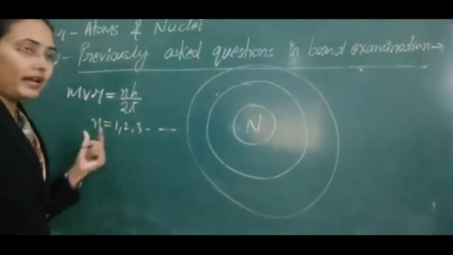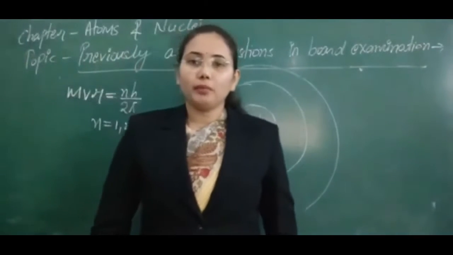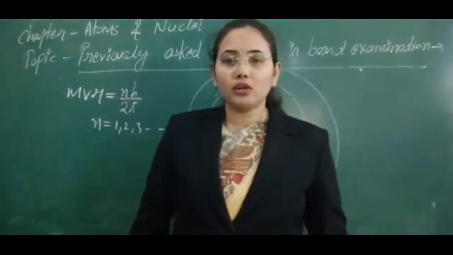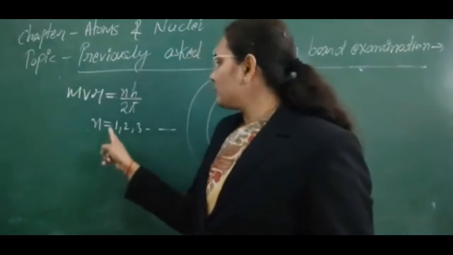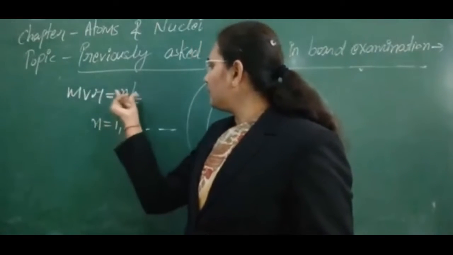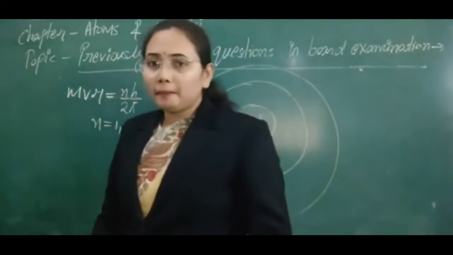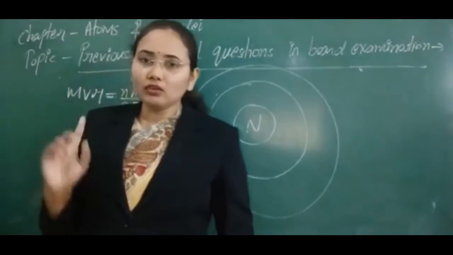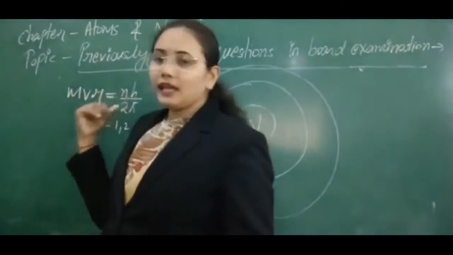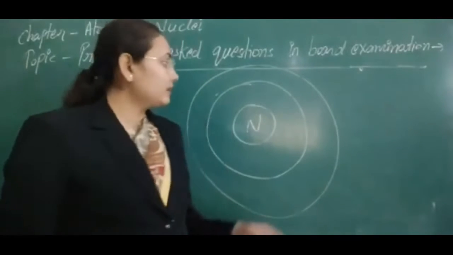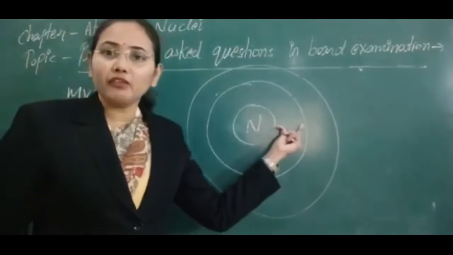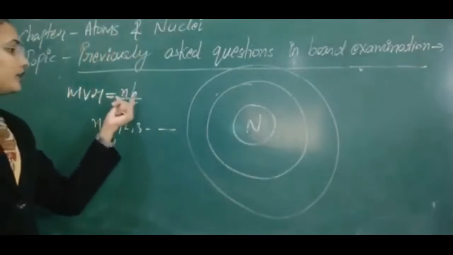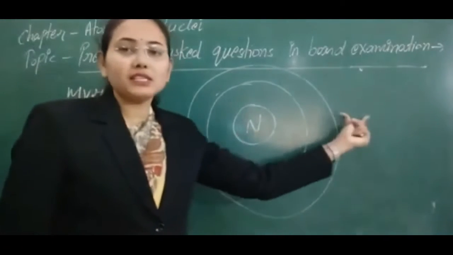This value of n represents the number of the circular orbit. If an electron has to revolve in the first circular orbit around the nucleus, it will revolve only in that circular orbit for which its angular momentum is equal to h upon 2 pi. It means that now a spacing is created between the nucleus and that circular orbit, and similarly for 2, 3, 4 and so on, spacing is created here.